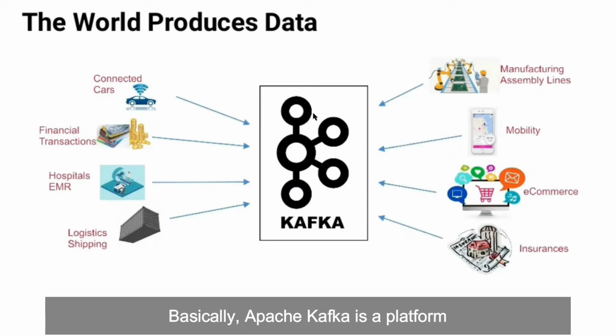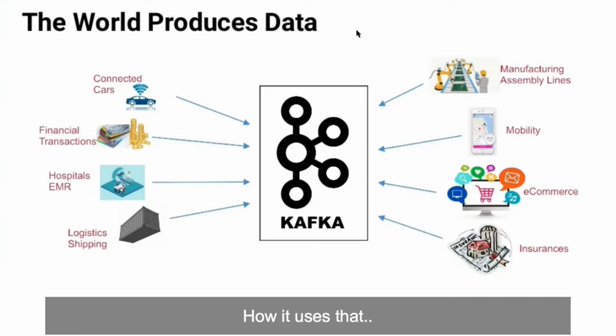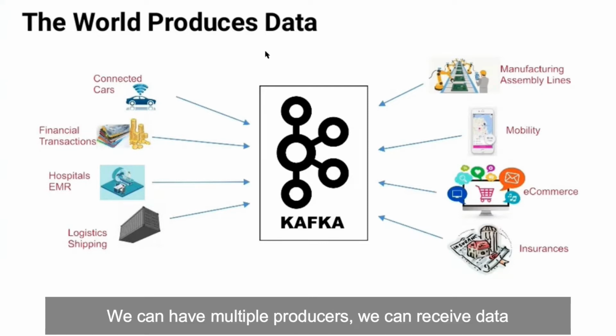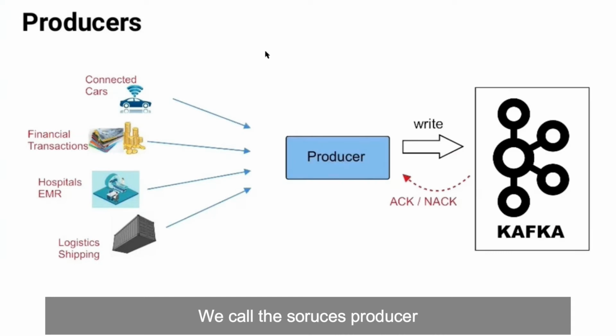The PPT now. Basically, Apache Kafka is a distributed message streaming platform, which uses a publish and subscribe messaging system. We will get to the publish and subscribe part later, how it uses that. And it takes data from one source to another simply. So as I have explained, we can have multiple producers. We can receive data from different sources in real time, and we call the sources producers in Kafka's terminology, and it writes to the Kafka.